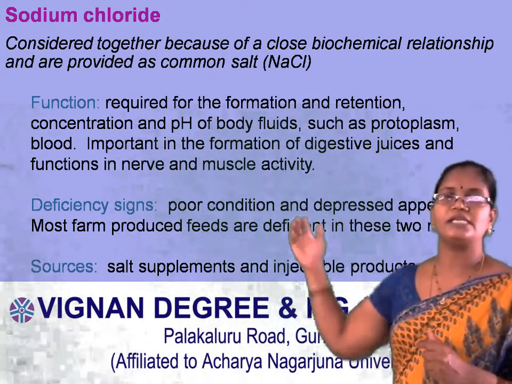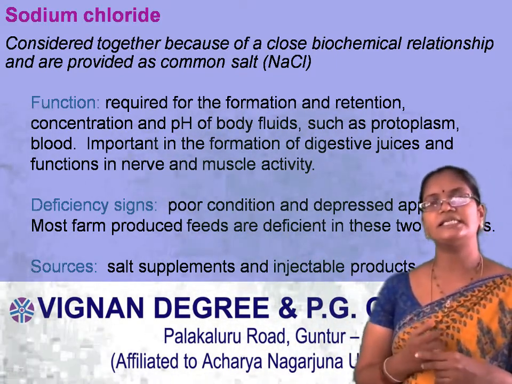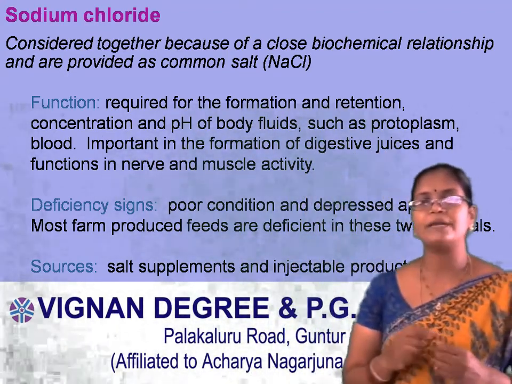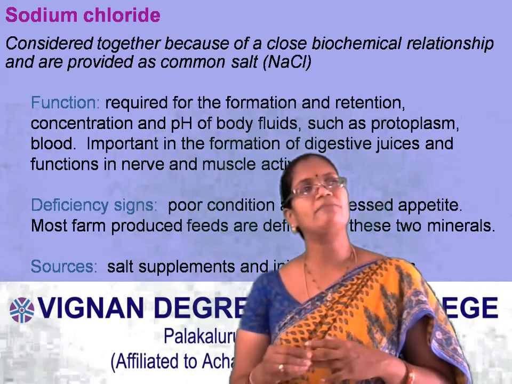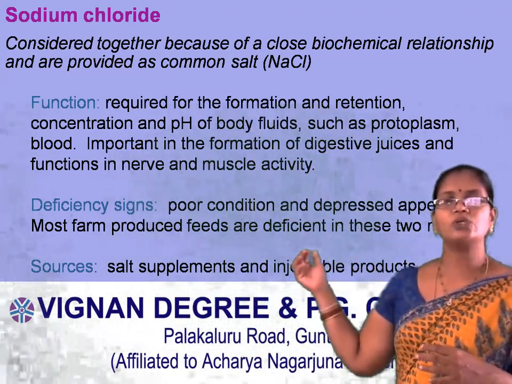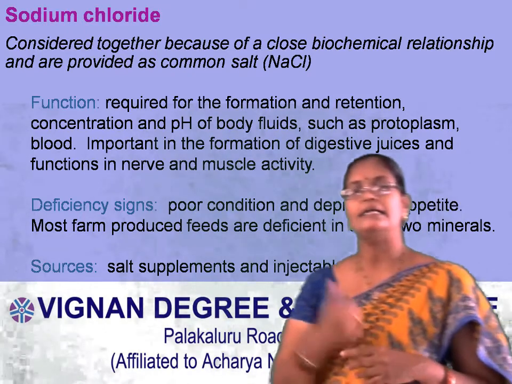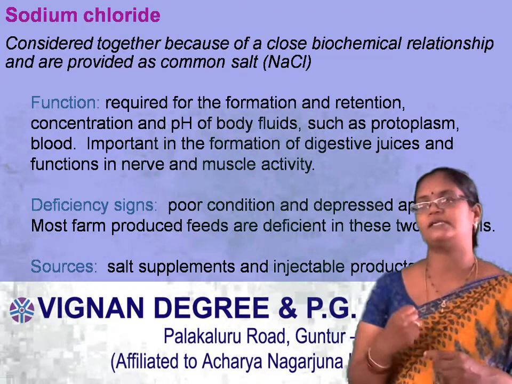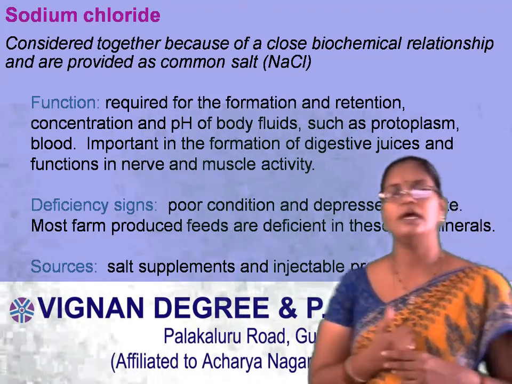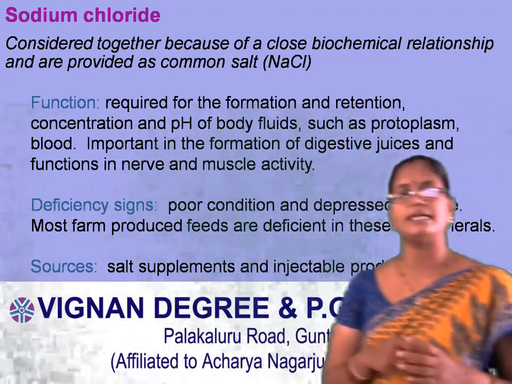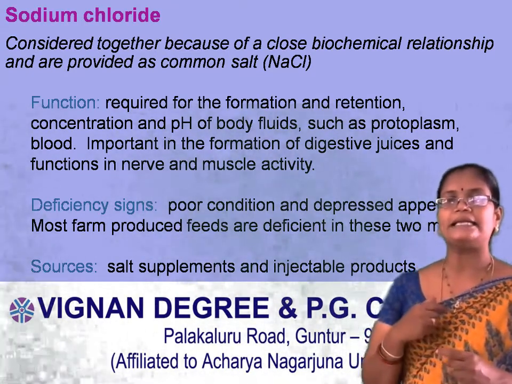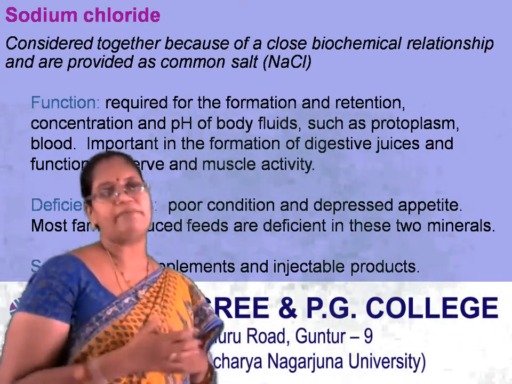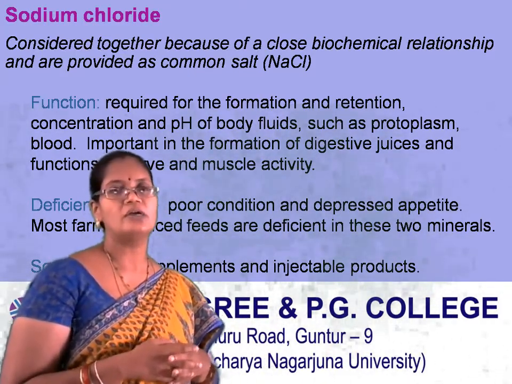Now we will see the deficiency signs. What are the deficiency signs of sodium chloride? Poor condition and depressed appetite. So appetite will be depressed. Next, most farm produced feeds are deficient in both of these minerals. Coming to the sources, what are the sources? Salt supplements and injectable products. So anything that is added by salts are the sources of sodium chloride.